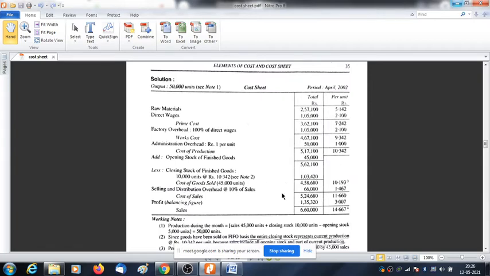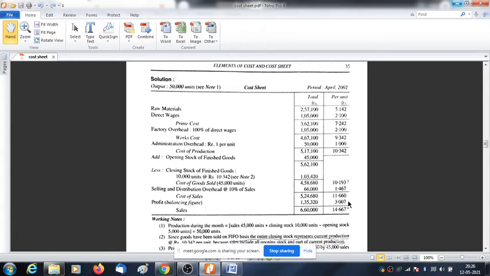Then selling and distribution overhead, as given, is 10% of sales, 66,000, and cost of sales is there. Sale value is given, so profit will come as a balancing figure. Divide sales by 45,000 units to get the selling price per unit, and divide the profit by the 45,000 units to get the profit per unit.